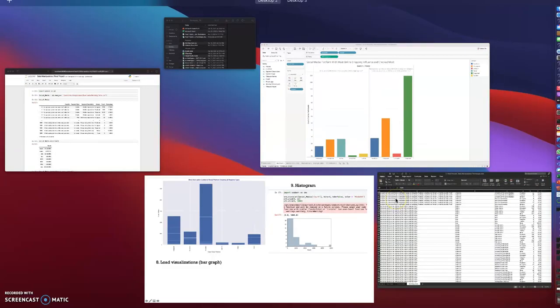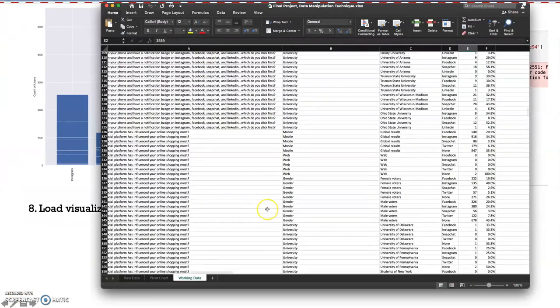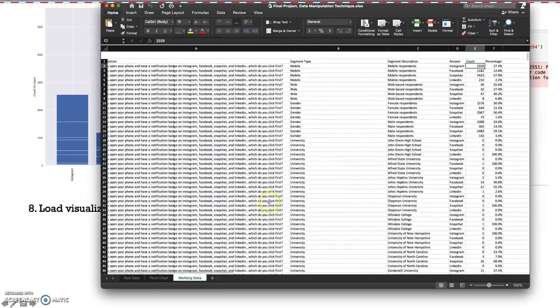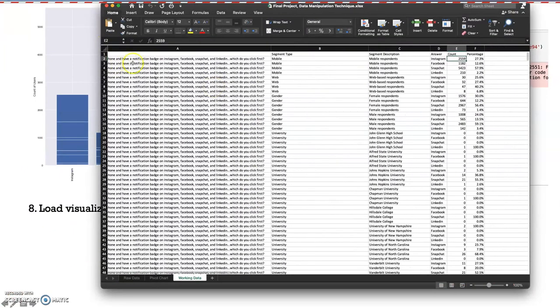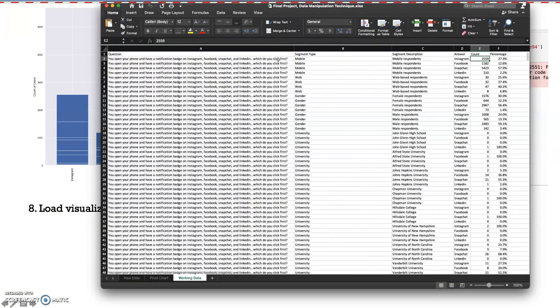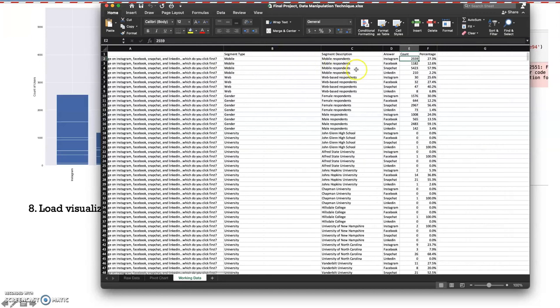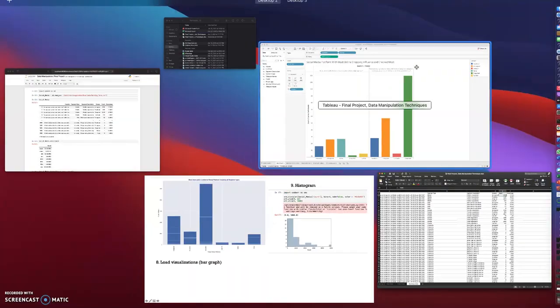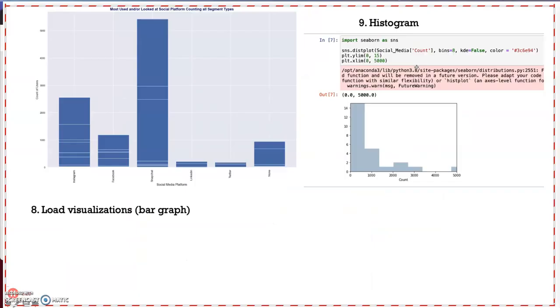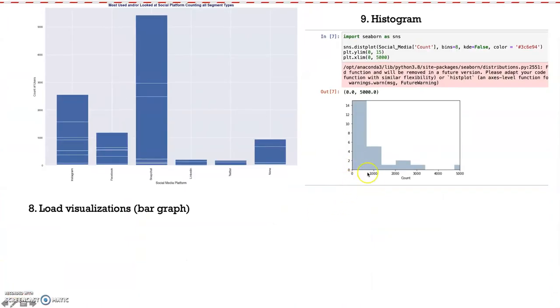So what I mean, for example, if we go back to our Excel sheet and we look at our working data, we can see here that the first question, mobile respondents, when they were asked, if you have a notification on your phone from different social media platforms, which one are you going to open first? So mobile respondents, Instagram, there was a total of over 2,500 votes. So how many times does that happen in our data set? Well, the most common is 0 to 1,000.